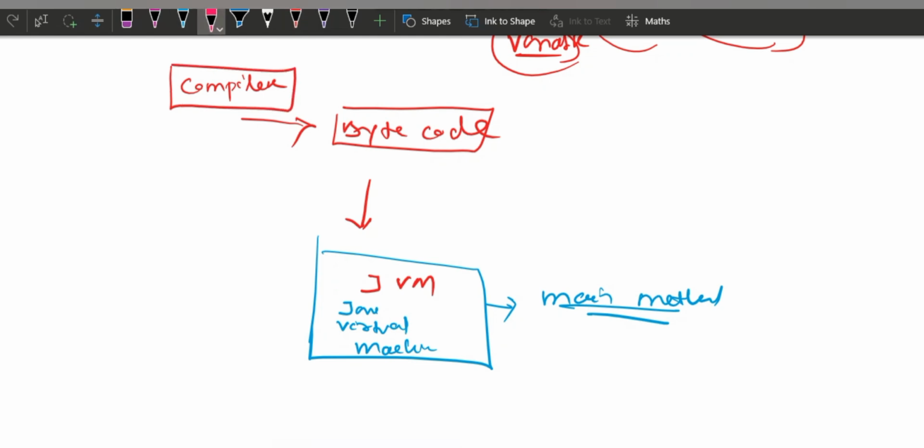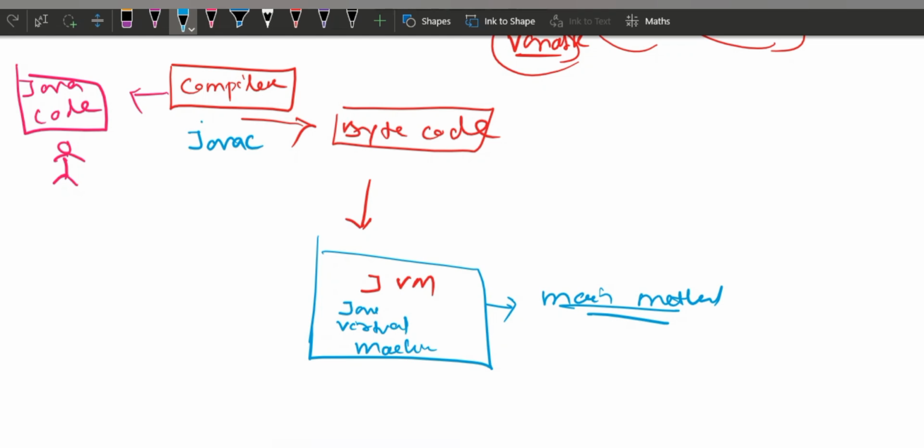Who gave the bytecode? We wrote the code. That is called Java code. The Java code went through the compiler. The compiler is known as the Java compiler, javac. It is a translator program. It translated our code into bytecode.